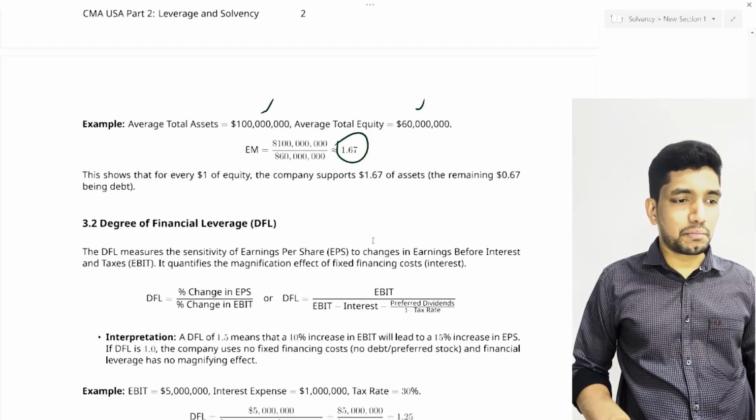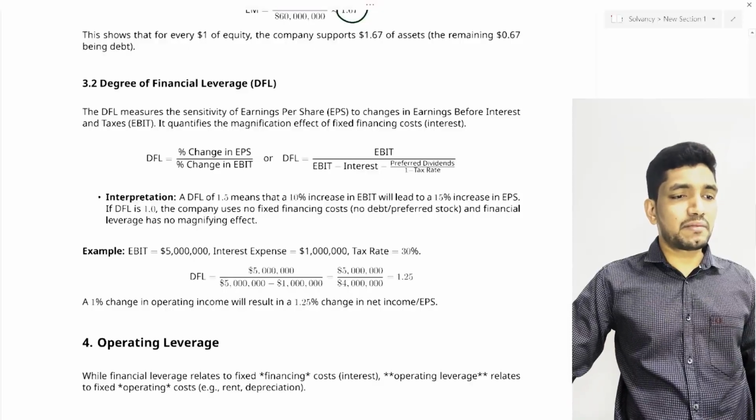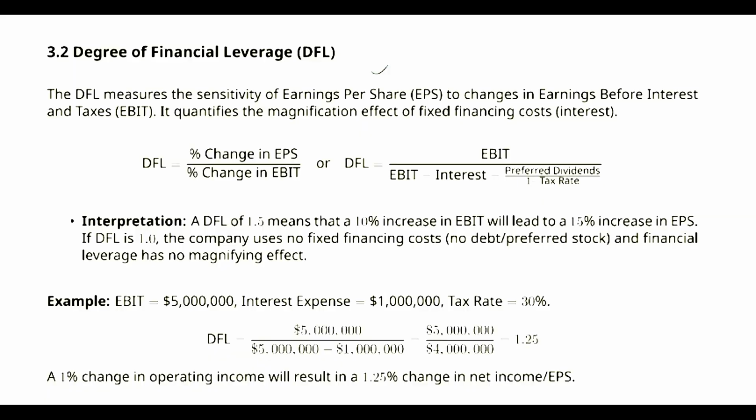So we'll move to the next topic, that is the degree of financial leverage. The degree of financial leverage measures the sensitivity of earnings per share to changes in earnings before interest and tax. It quantifies the magnification effect of fixed financing cost, that is interest. The formula is percentage change in EPS divided by percentage change in EBIT, or EBIT divided by EBIT minus interest minus preferred dividend.